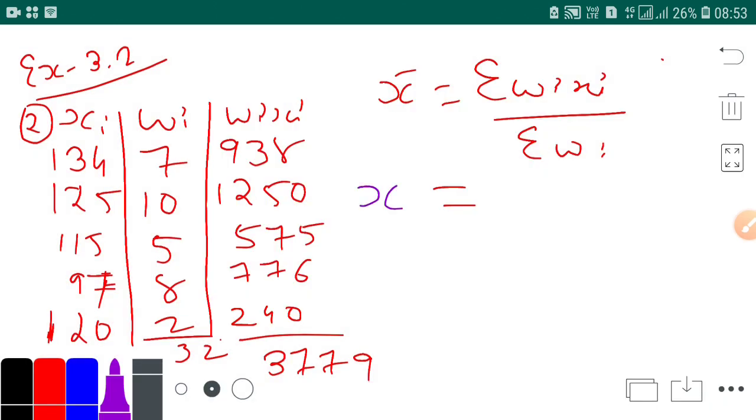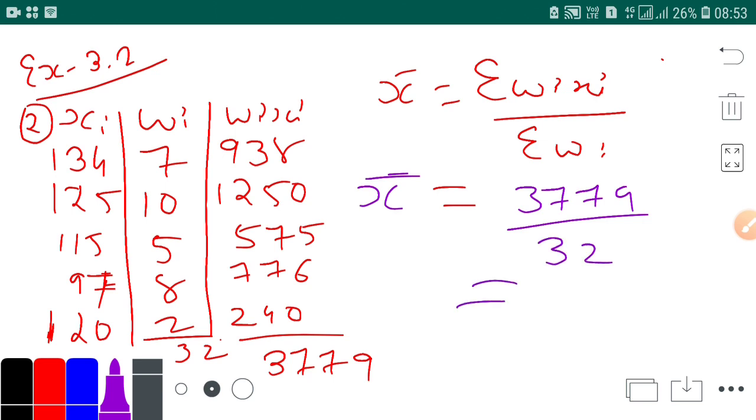So your x bar is equal to 3779 upon 32, which is equal to 118.09.